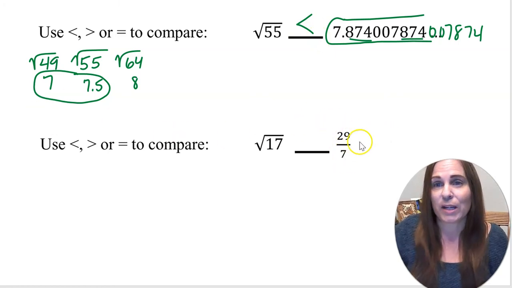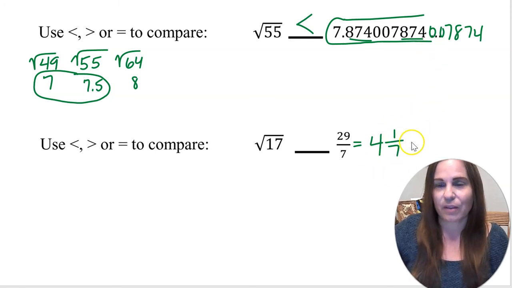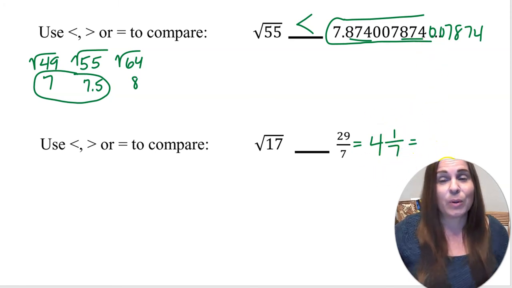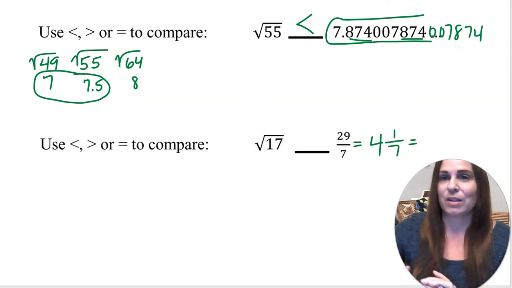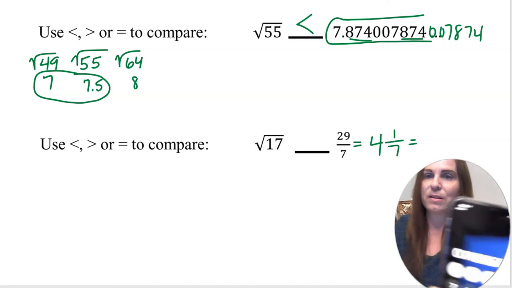Let's look at this one. 7 goes into 29 4 times with 1 left over. So 4 and 1/7, we can get a decimal approximation for that using our calculator. So 1 divided by 7, I will show you what I got.